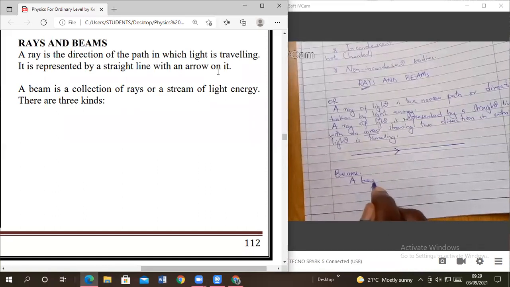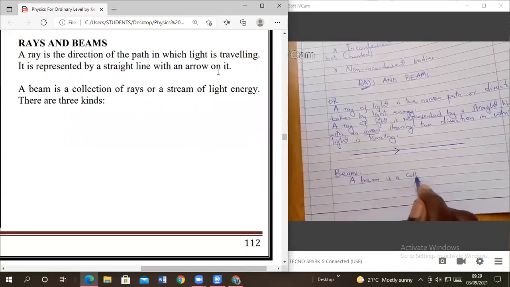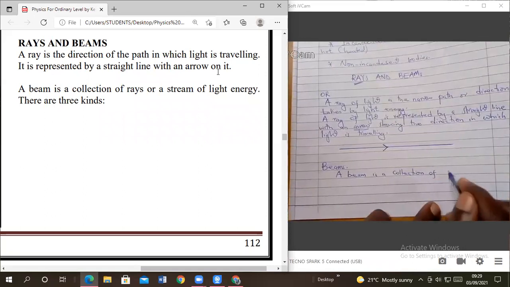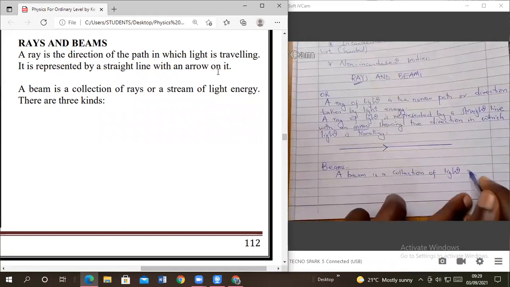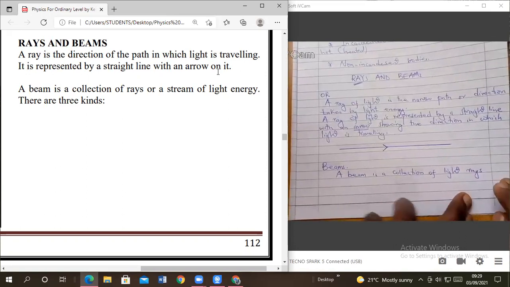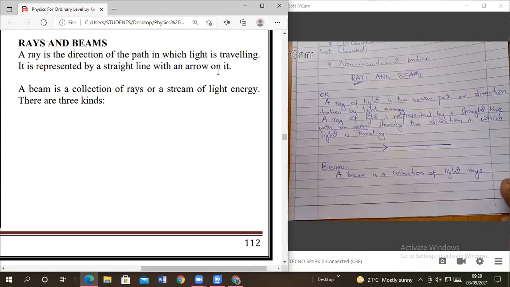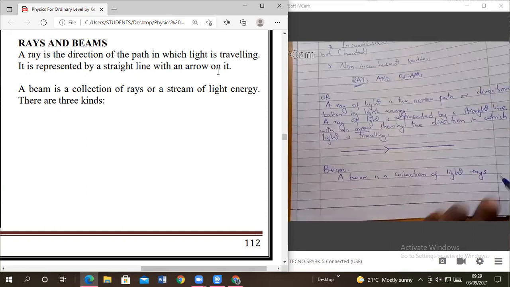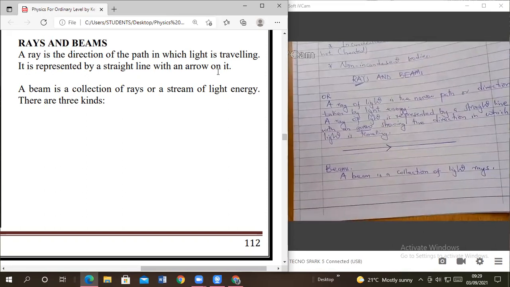Can you define? We are giving the definition. A beam is a collection of light rays. Full stop. Don't add anything there.